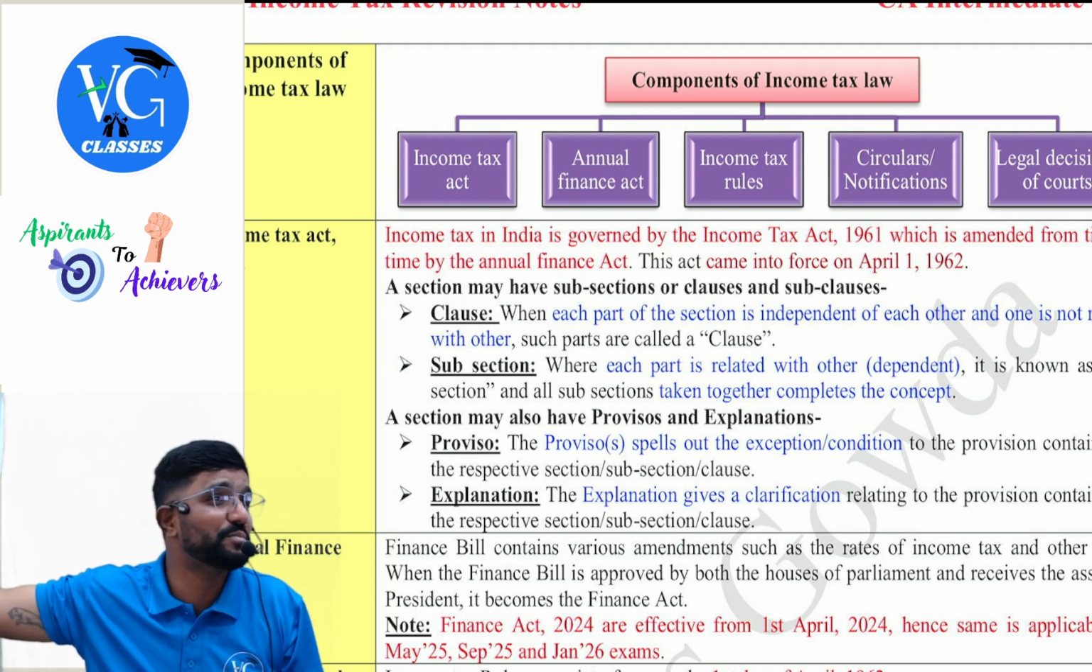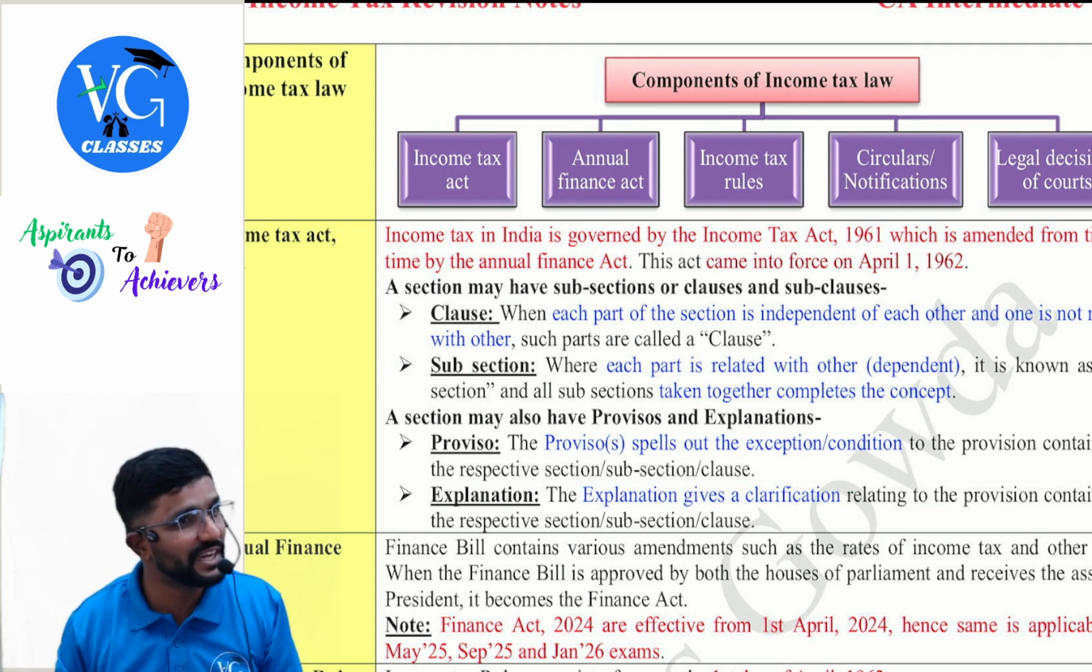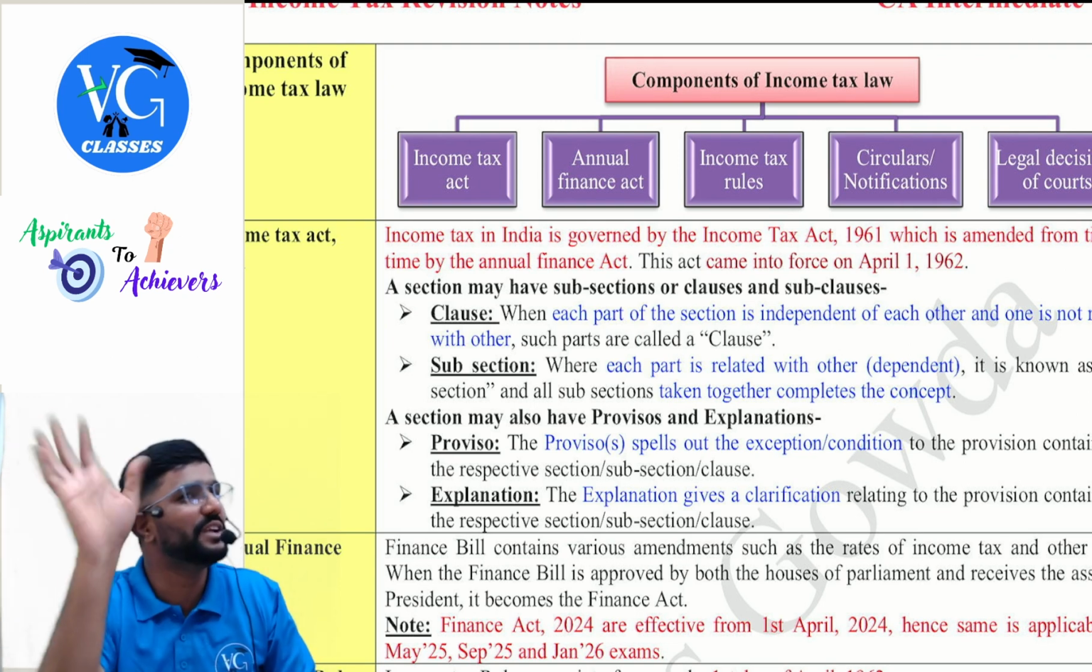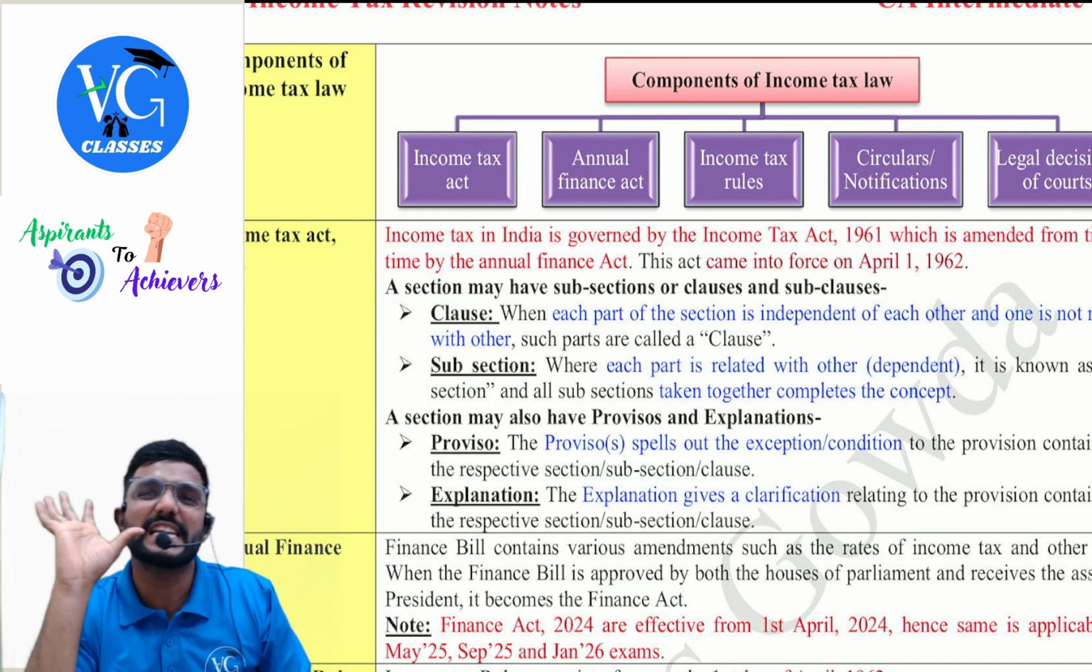Especially with other relatives putting pressure: "What are you doing? Still not passed?" Because relatives are there to give pressure. Okay, so all this you have to come out of as early as possible.